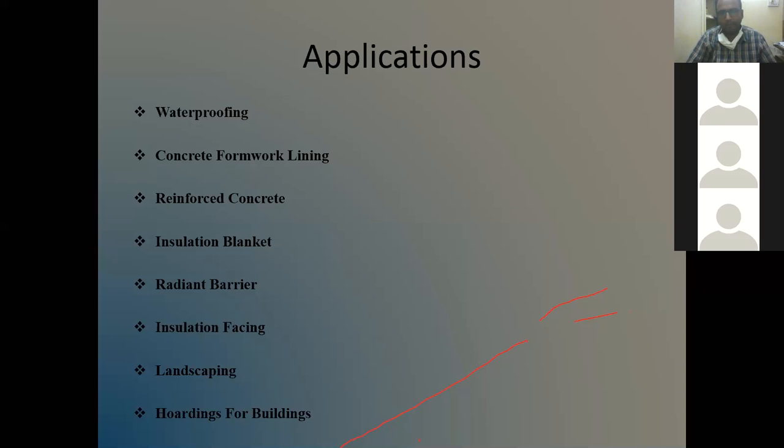So nowadays people are putting insulation blankets in cold countries like UK and US, on their walls so that proper insulation can be achieved. And radiant barriers, insulation facing, landscaping, they all come in the category of construction textiles or building textiles.